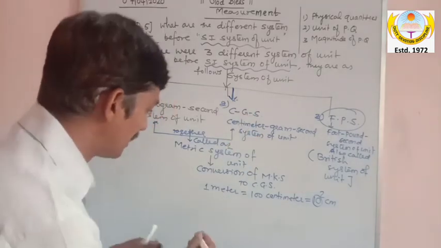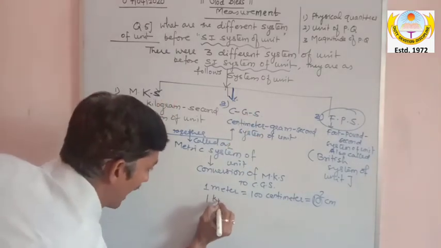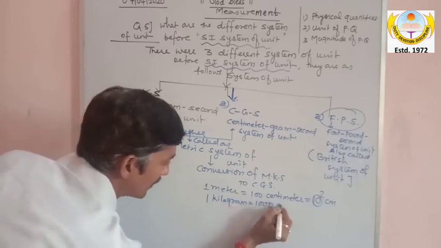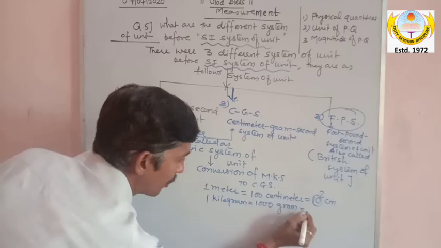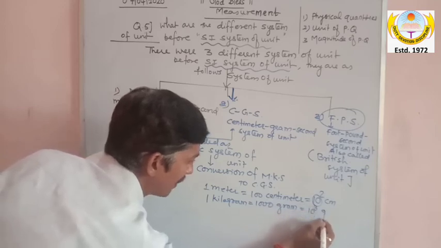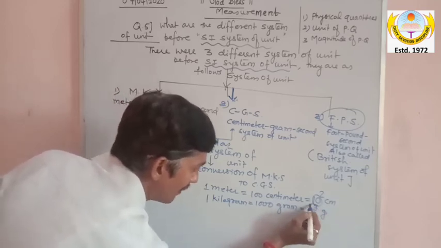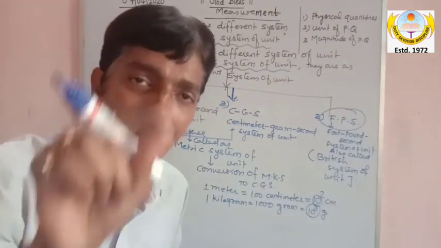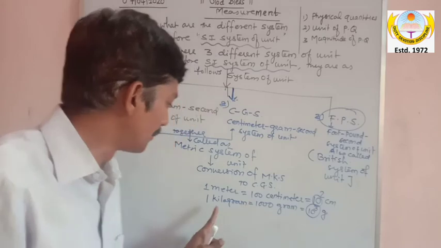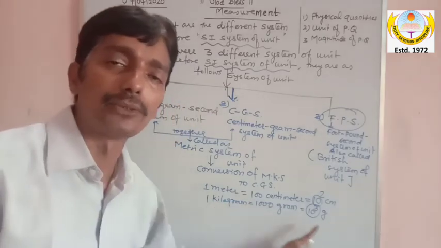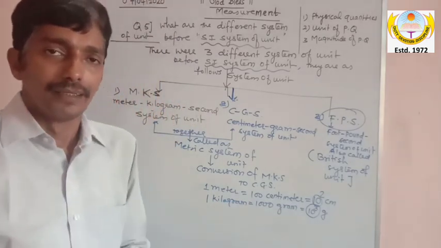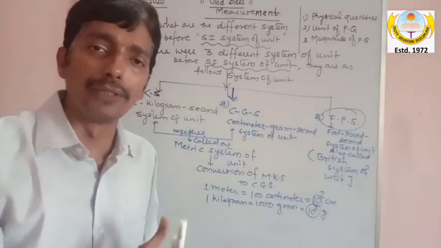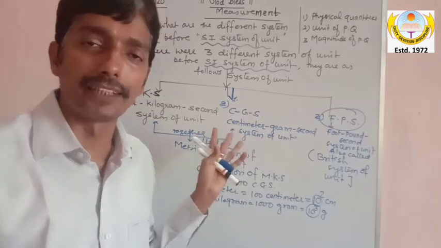Am I clear? Similarly, my dear, I can write 1 kilogram. 1 kilogram is equal to how much gram? 1000 gram. And 1000 can be written as 10 power 3 gram. So here again I have used the value of 10 to the power 3. Again I have taken 10. उसके ऊपर power डाल दिया. The conversion takes place from kilogram to gram. I hope it is clear, my dear.